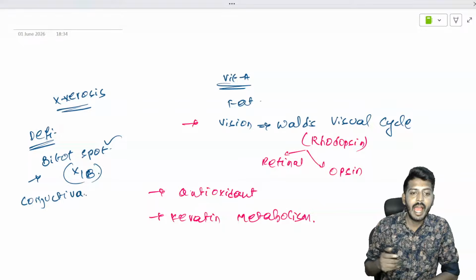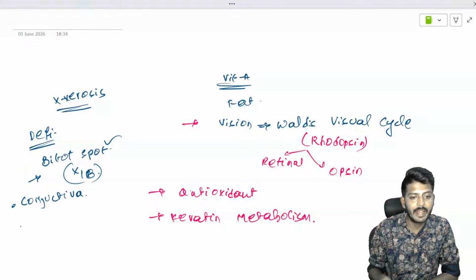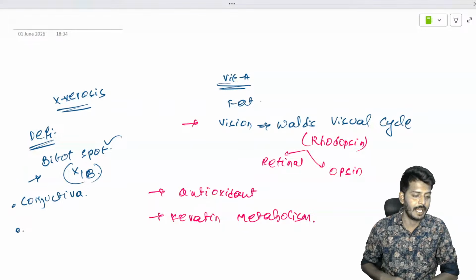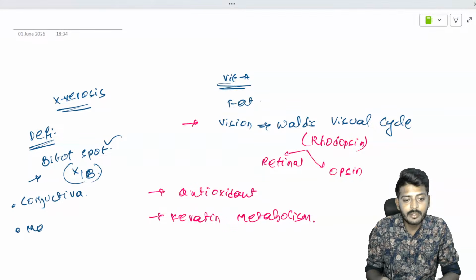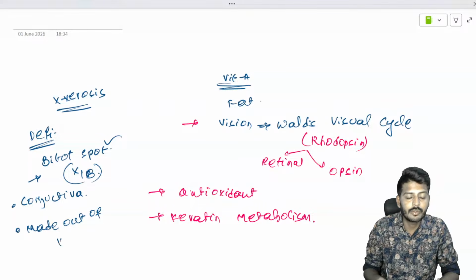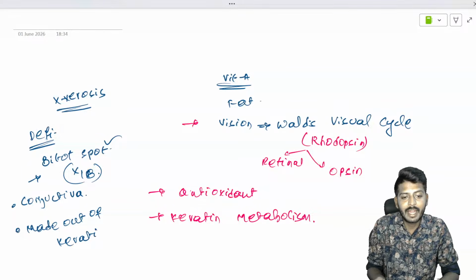Very, very important. And one more important aspect is not just X1b, dear, X1b. It is seen on the conjunctiva. What is it made out of? This is also a previously asked question. It is made out of keratin.